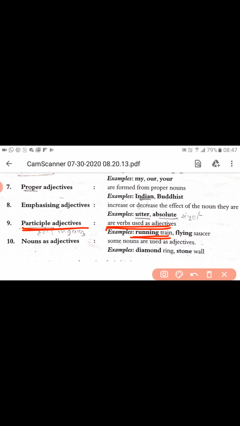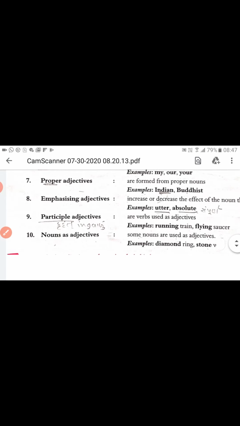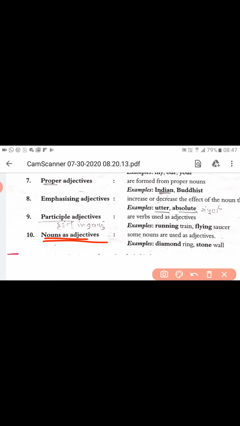Now one last from my side, that is the noun as adjective. Here some nouns are used as adjectives. Sometimes a noun itself is used as an adjective, and to understand it in a clear way, see here, diamond ring. For example, the ring is there, but it's made of diamond.